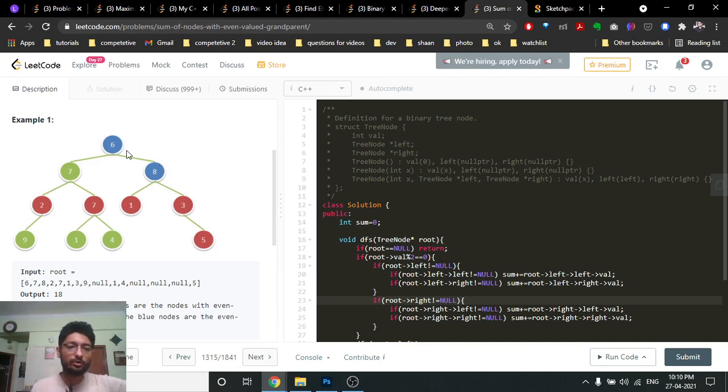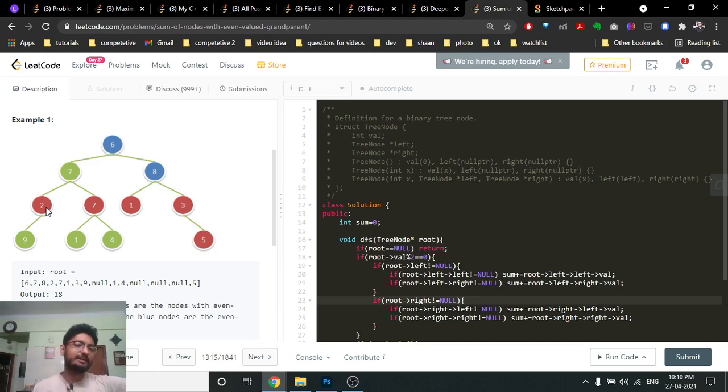Okay, now you just have to do the simplest tree traversal you can do, in any manner: breadth first search, depth first search, pre-order, in order, anything. So as you can see, then go to the next node. For this node, check whether it is even. No. This is even, no. Or this is even, yes.